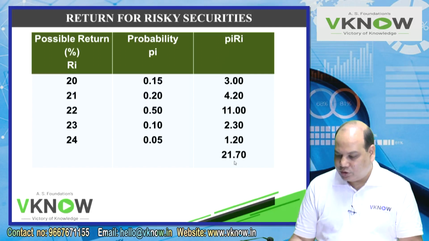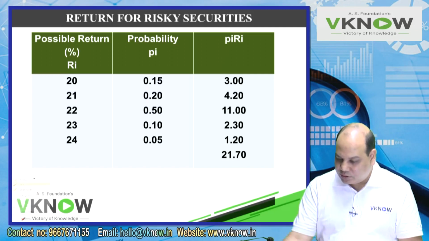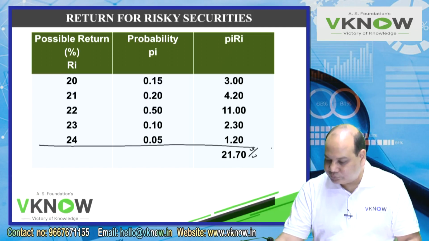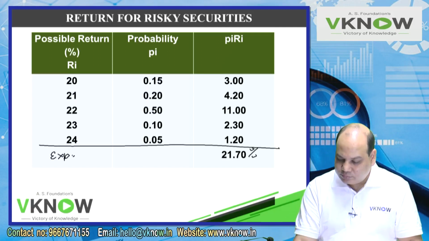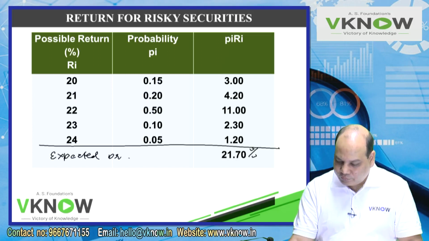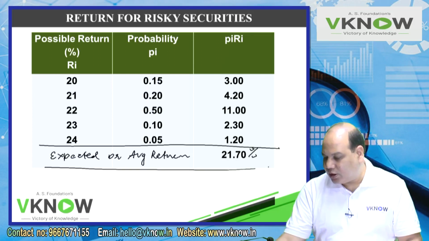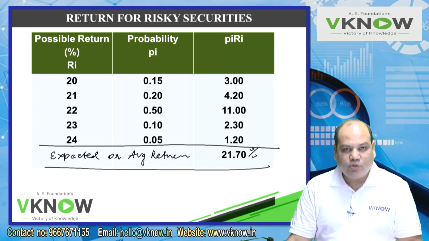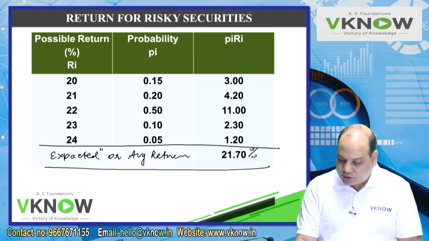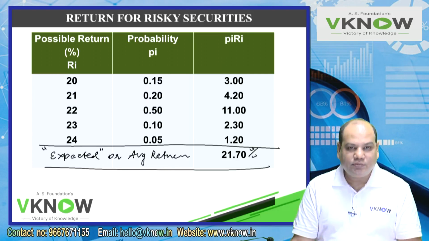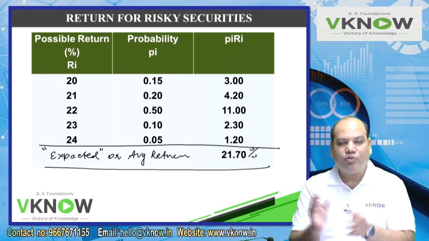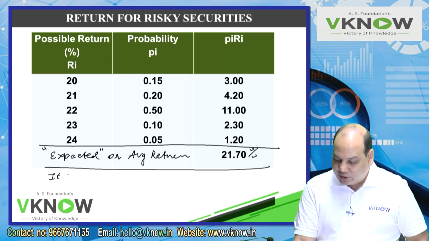21.70%. So what is this 21.70%? This is the expected or average return. This is simply average return. That means on an average, this rate of return can be expected from this share. So please understand this word called expected. Expected or average return means this is what we can expect to earn. It is not a guaranteed return.